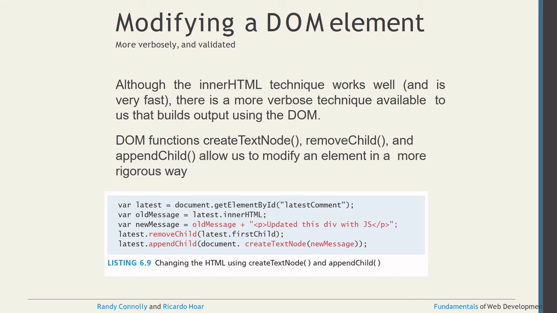Here you see the first line already: getting the value, then innerHTML stores the value, then new SMS, so you can replace this value. If you want to remove the first child, latest.removeChild(latest.firstChild). And if you want to add one more child node there, latest.appendChild(document.createTextNode(newMessage)). In that way you can remove the child, append the child, and create the text node, anything we can do.